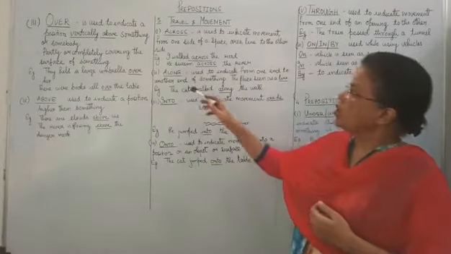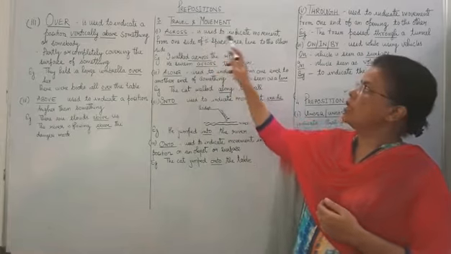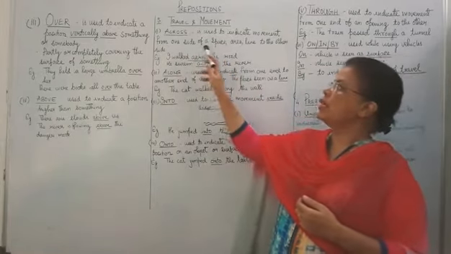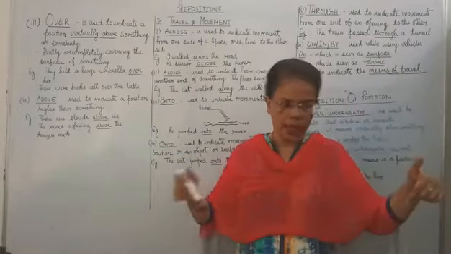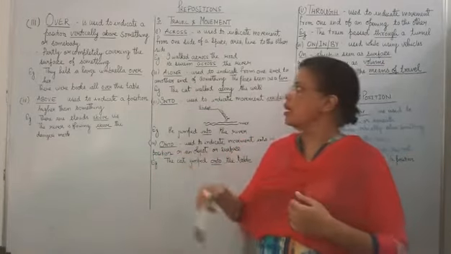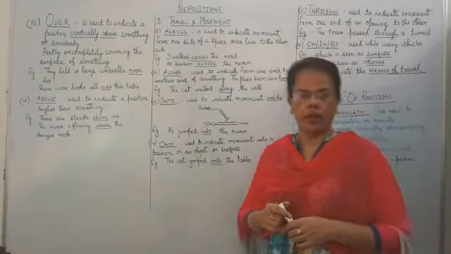Across is used to indicate movement from one side of a space, area, or line to the other side. From here to here. That is across.